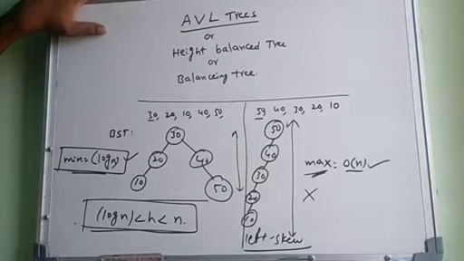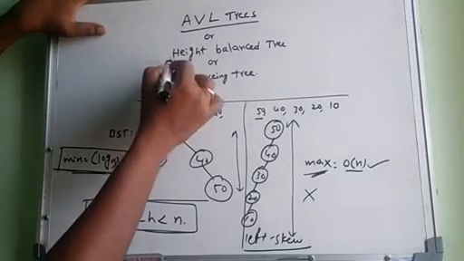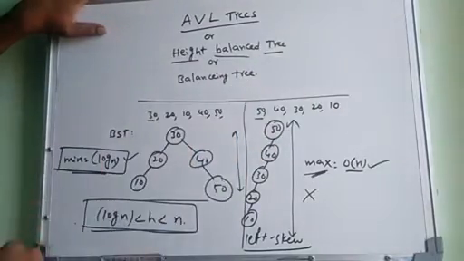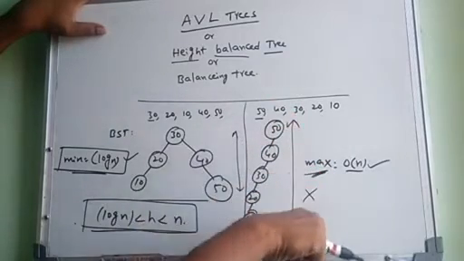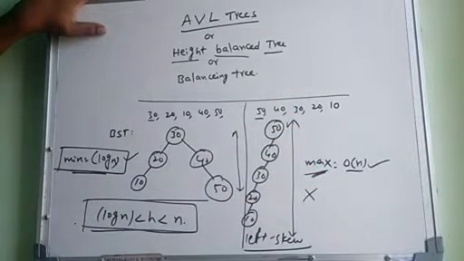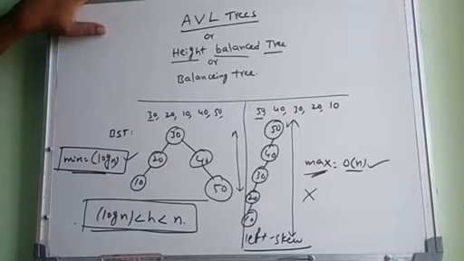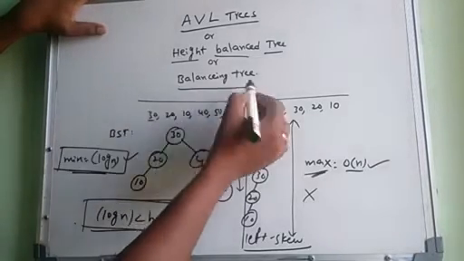So to balance the height of a binary search tree, we adopt the method called AVL trees. That's why the name is height balanced tree. We balance the height by rotating the trees to some extent. How much rotation is needed depends upon the balance factor values. What the factors are, we will discuss in detail in AVL trees. It is also called a balancing tree.